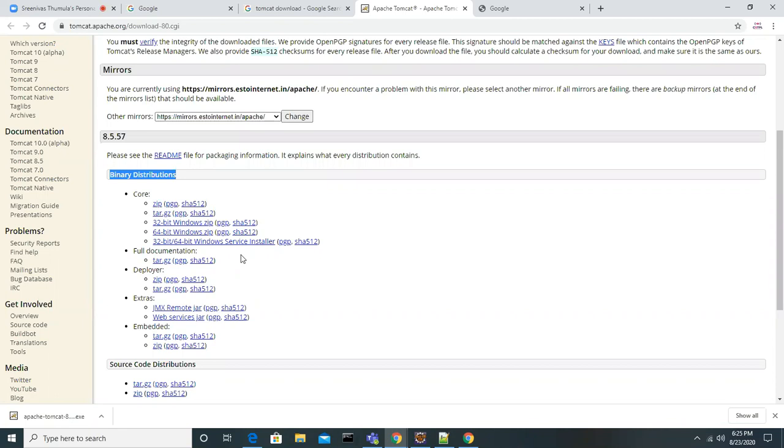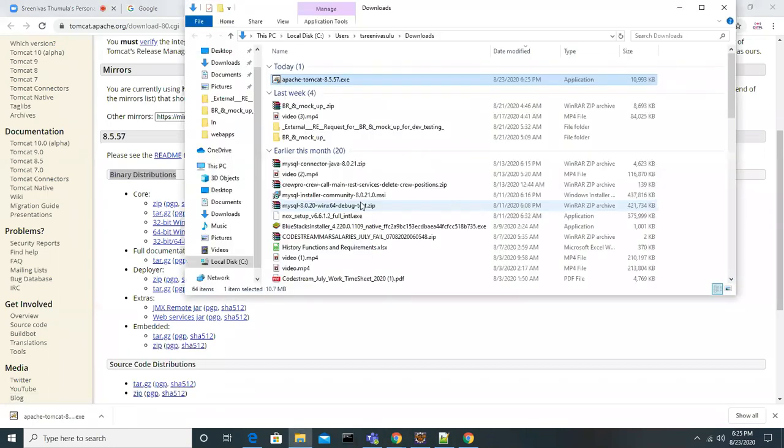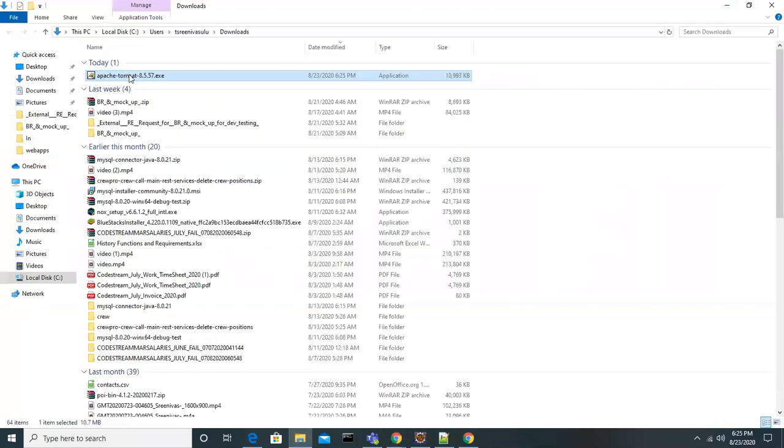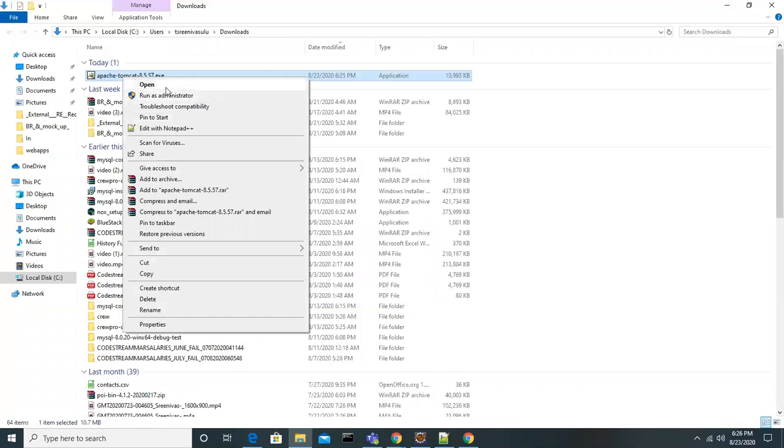You can get the exe file and install it. I just downloaded the exe format. You can download the zip file also. Okay, so the exe file means you get this, right? This is the Tomcat server, a Java server. You can install it. Okay.